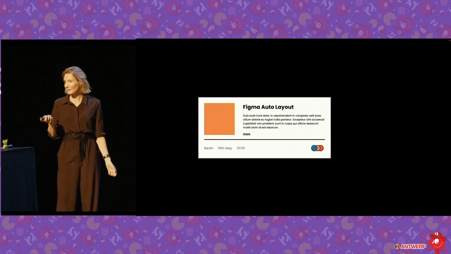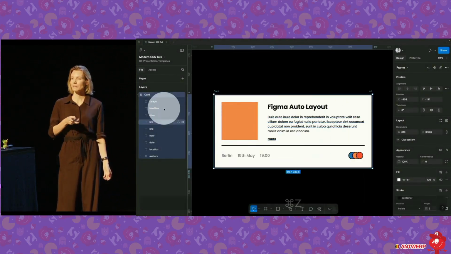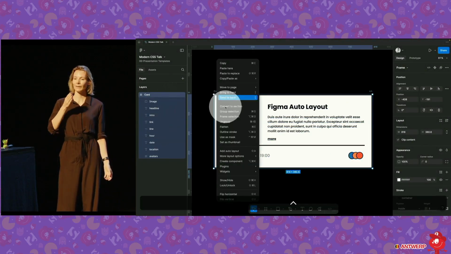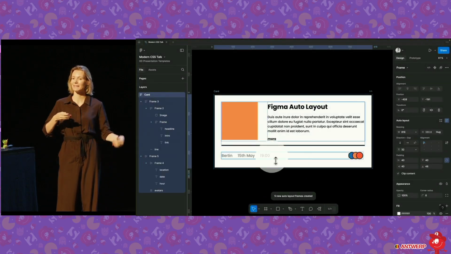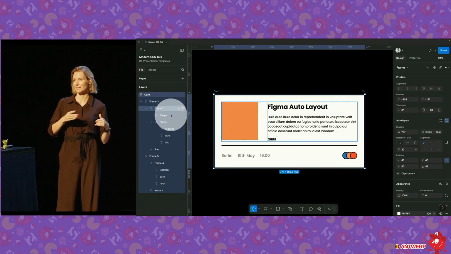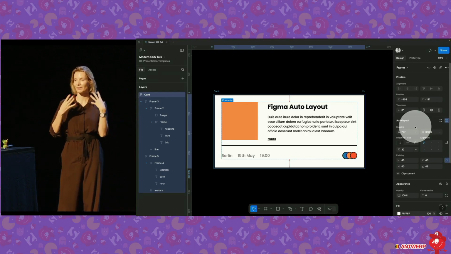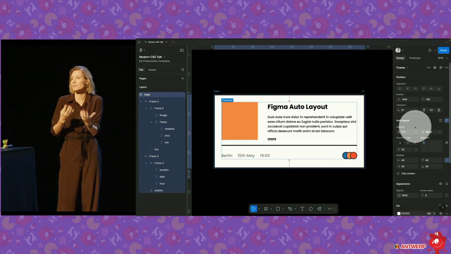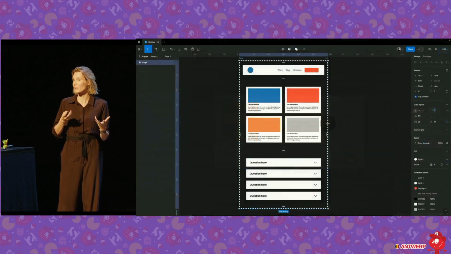Now, there's a great feature that was recently released, because that's a lot of stuff to do by hand. So what you can do is you can right-click, and then you get a little suggest auto layout menu, and if you click that, it's going to help you in the background, and it's going to learn from what you do, and it's going to do the nesting for you. It's really tempting as a beginner to jump into that right away. I would still really, really recommend that you understand nesting, because this is what's happening in the browser later. Understand why these things happen and why some things don't work.